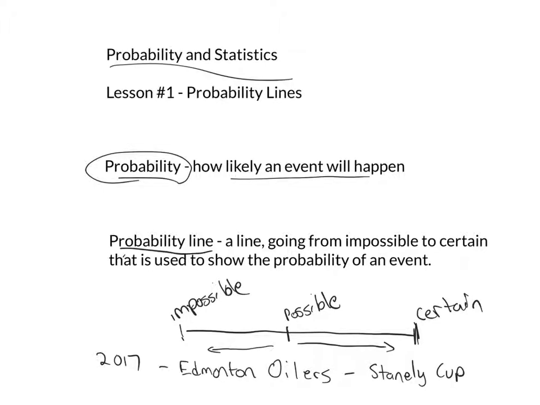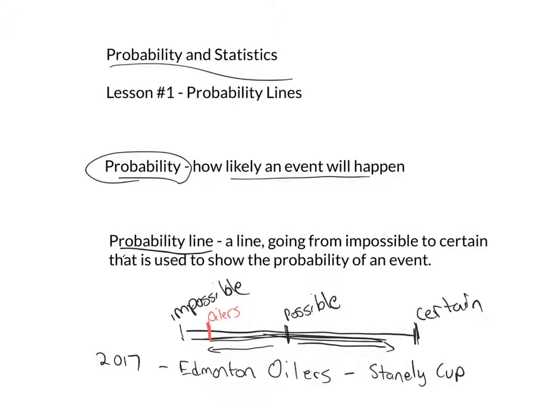Now I have to pick somewhere on this line. Where do I think it would fall? Well, I go to the middle. Is it a 50-50 chance? Is it like flipping a coin that they'll win? The answer is no. It's probably more likely they won't win it. So I'd move over here, and I'd probably pick somewhere like this. I'm going to write in Oilers win the Stanley Cup. It's closer to impossible than certain, that's for sure, but it is definitely still possible. So I'm using my probability line to show people the likelihood of this situation happening.